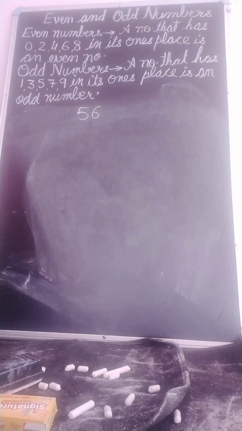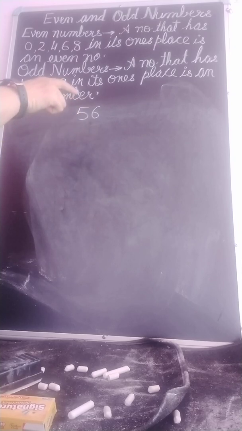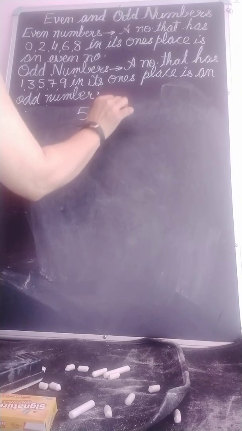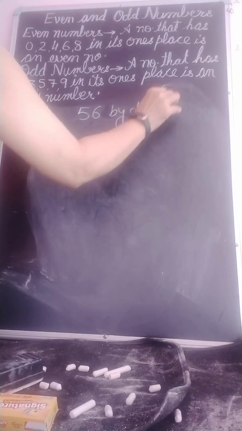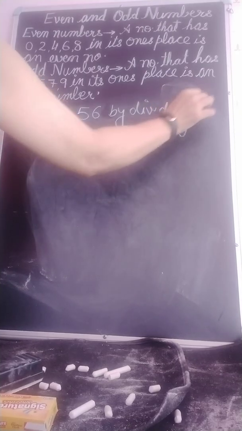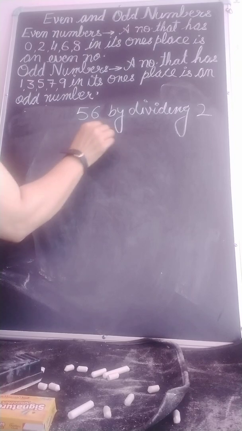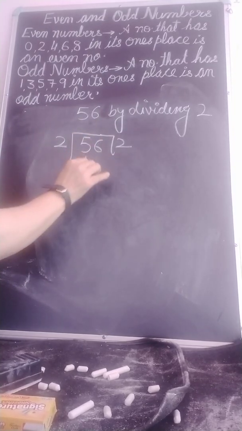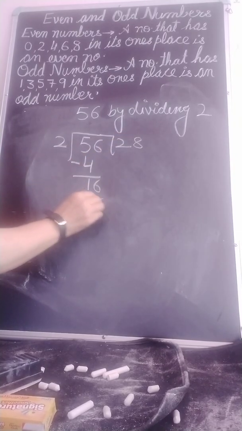But when I say you have to check by dividing the number by 2, we divide 56 by 2. 2 twos are 4, and 2 eights are 16.